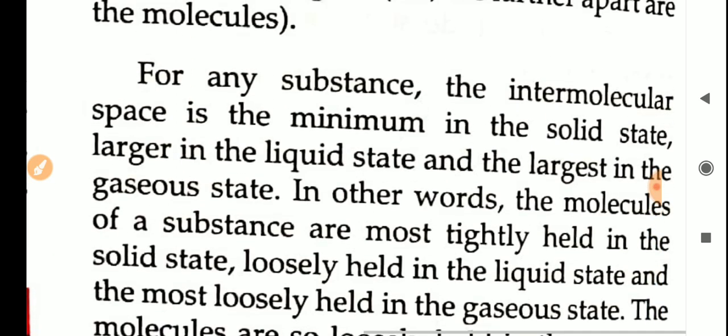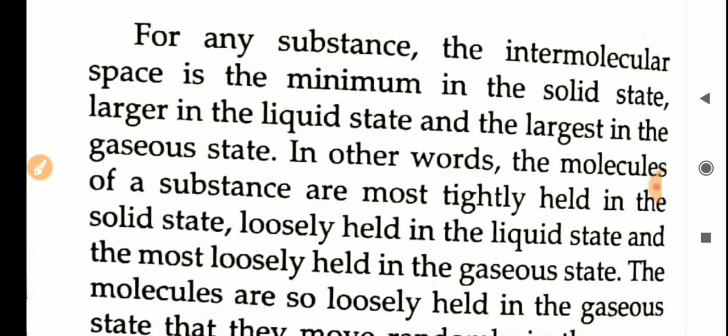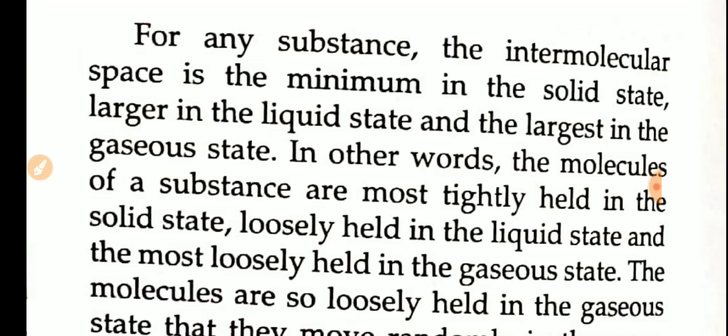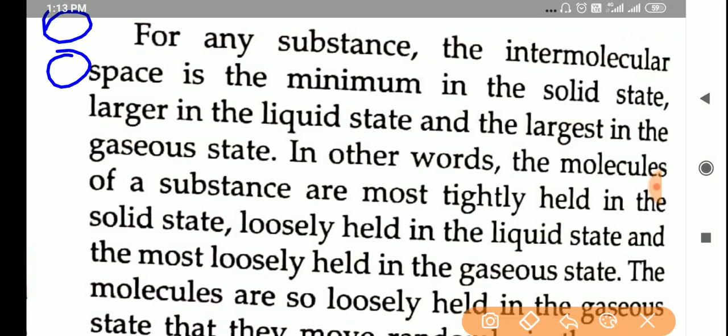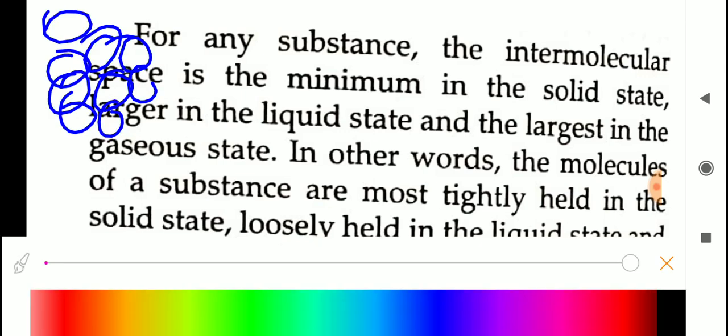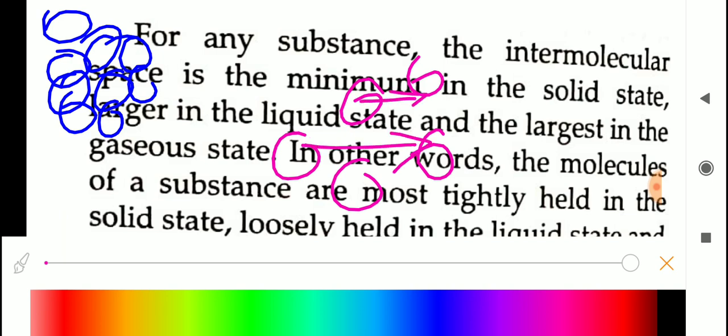See this paragraph. For any substance, the intermolecular space is the minimum in the solid state, larger in the liquid state, and the largest in the gaseous state. We know that in solid state, particles are very closely packed, very tightly packed. That means there is almost no intermolecular space. If it is liquid state, the particles will be loosely packed so that there will be intermolecular space.